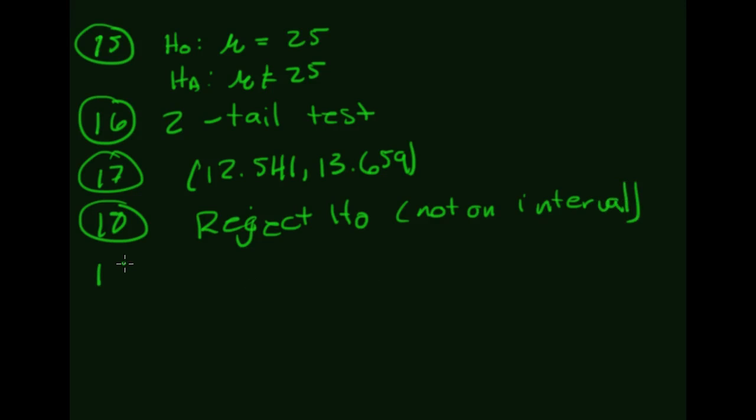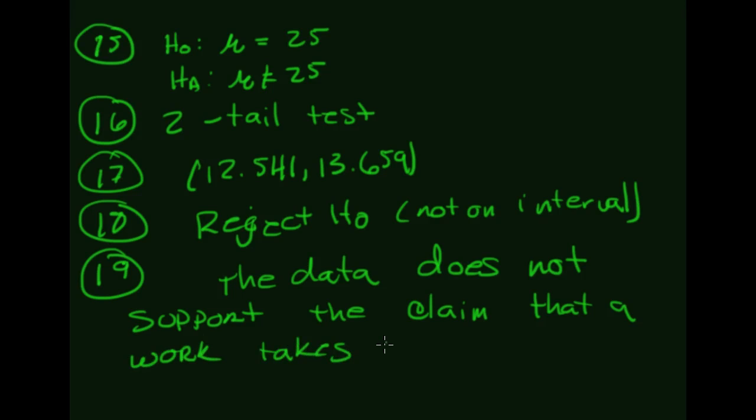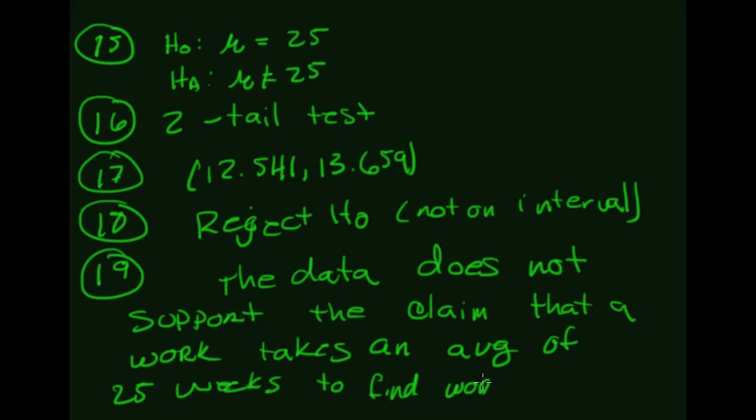And since the null hypothesis here is the claim, the data does not support the claim that a worker takes an average of 25 weeks to find work when unemployed.